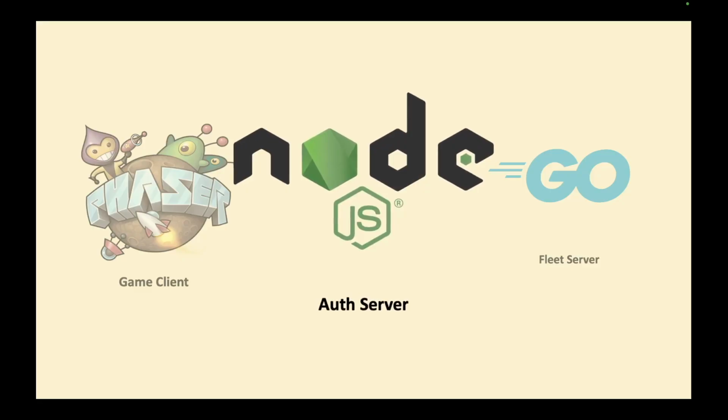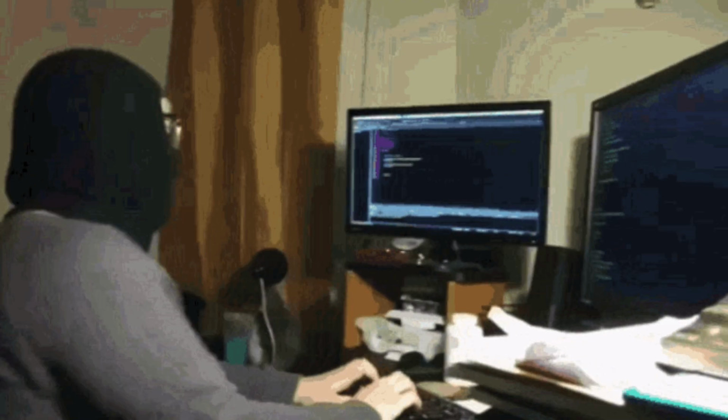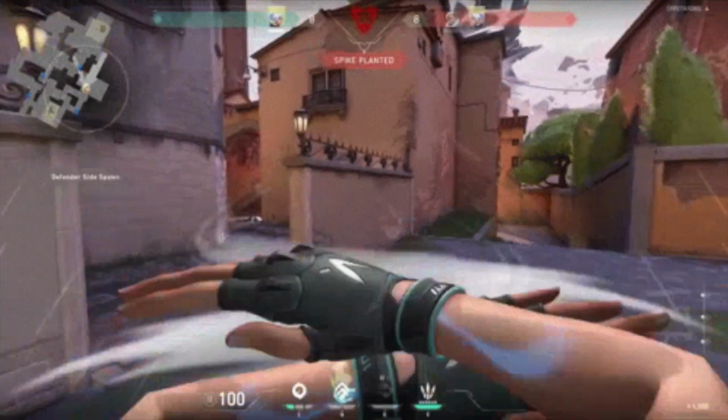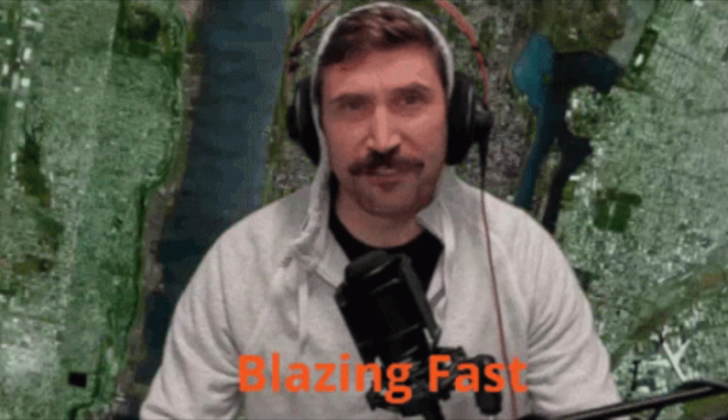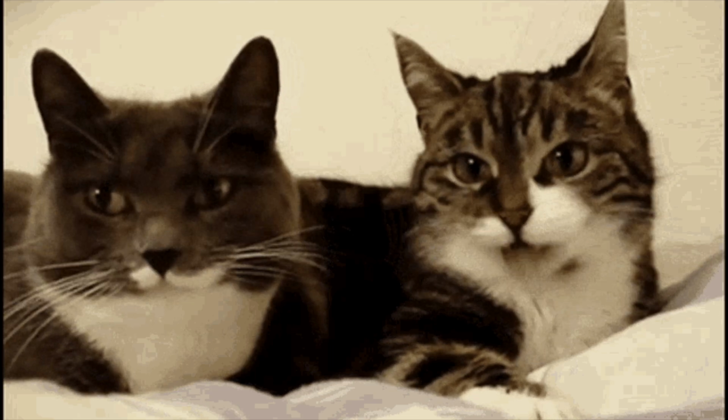The last part is the fleet server. The fleet server will be a WebSocket server written in Go. The server's main job is to handle backend game logic, manage players currently connected to it and the game instance, and to simply be fast. The fleet server will also need to communicate with the authoritative server to communicate its state, such as it's on, it's off, full, etc.